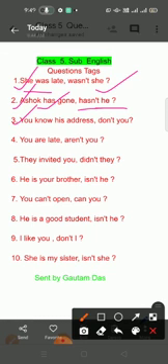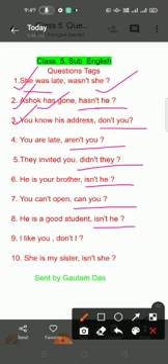Third question. You know his address, don't you? I have written "don't you." Why have I written "don't"? In "You know his address," first of all you have to find the auxiliary verb. Here you do not see an auxiliary verb: is, am, are, was, were, shall, will, should, would, could, may, might. These are not seen.